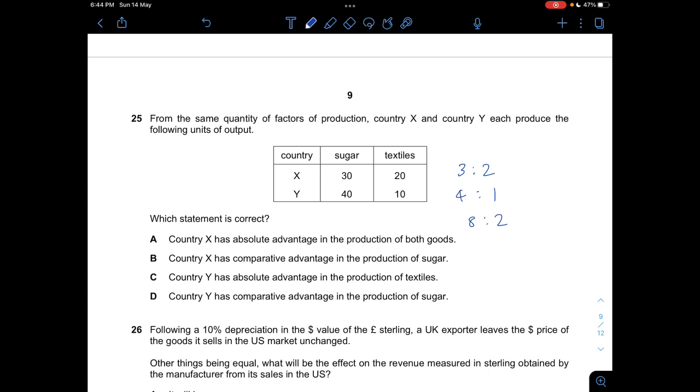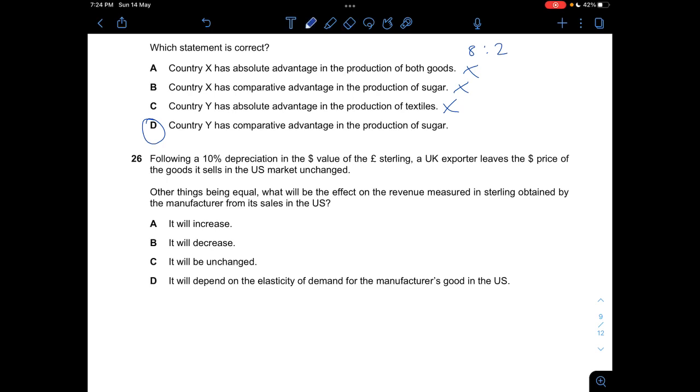So country X has absolute advantage in the production of both goods. Nope. Country X has comparative advantage in the production of sugar. Nope. That will be for country Y. And country Y has absolute advantage in production of textiles. Nope. Both of them can produce the same amount if I multiply. And then country Y has comparative advantage in the production of sugar. Yes, because you can produce 80 packs of sugar over just 20 packs of textiles, compared to country X, that will be only 30. So I say D.